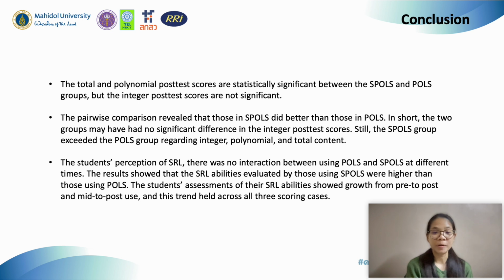The conclusion can be summarized into three points. The first is that the total and polynomial post-test scores are statistically significantly different between students in the experimental group and the conventional group, but the integer post-test score is not significant. The second is that in the pairwise comparison, we found that students in the experimental group did better than those in the conventional group. Even though the integer post-test score did not show a significant difference, students in the experimental group still got better scores than those in the conventional group.